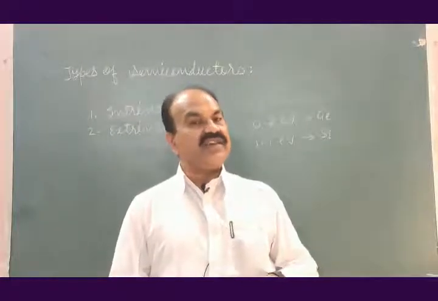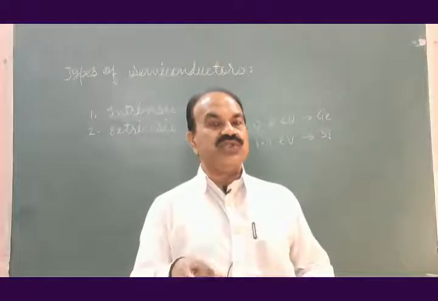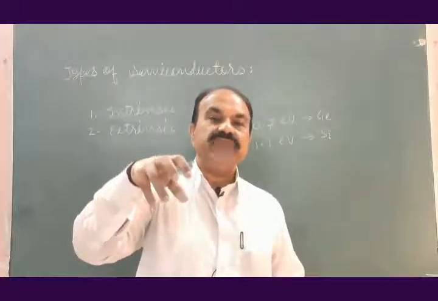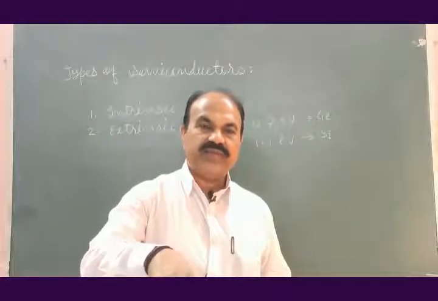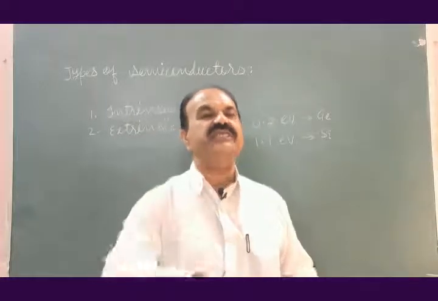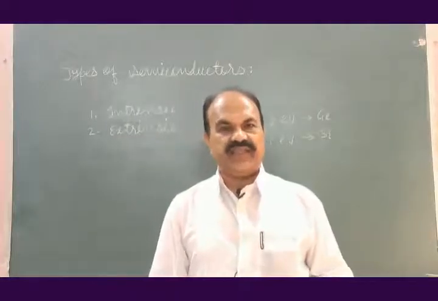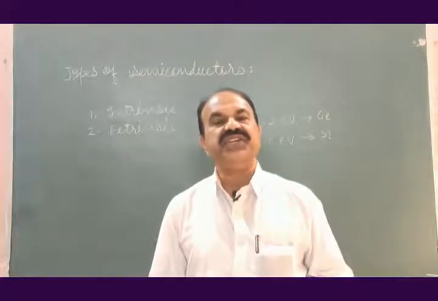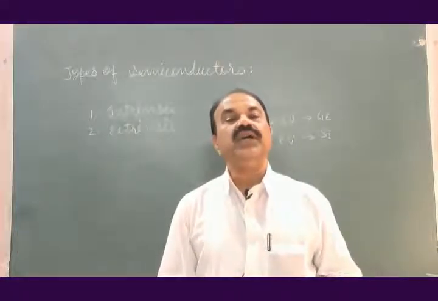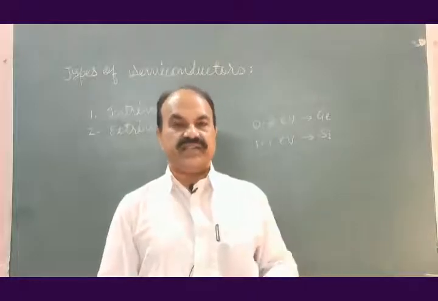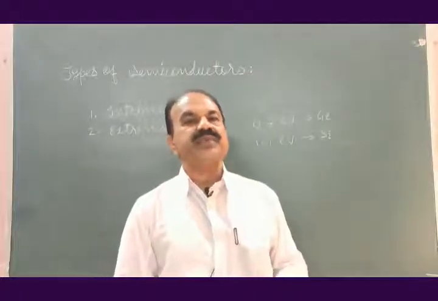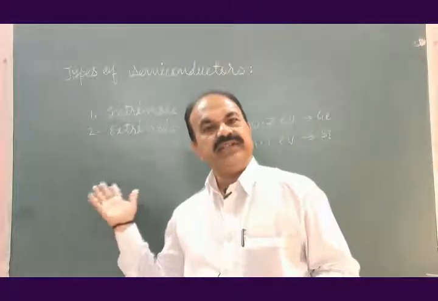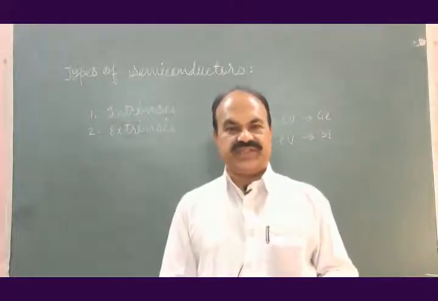The electrons in the valence band are bound with the material because of certain binding energy. This binding energy is due to the covalent bonding. Covalent bonding is present in all semiconductors.